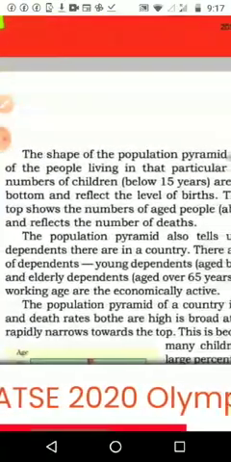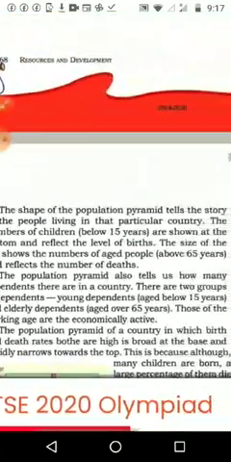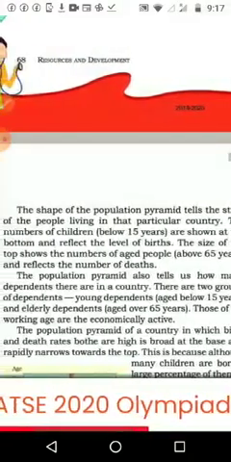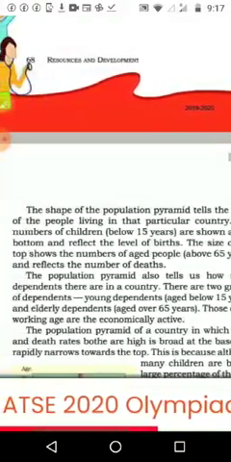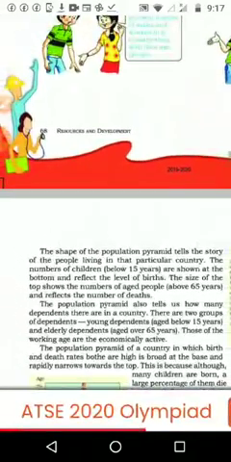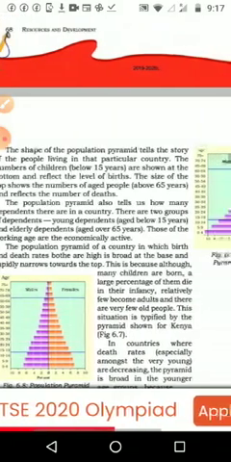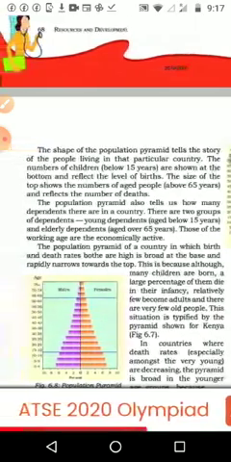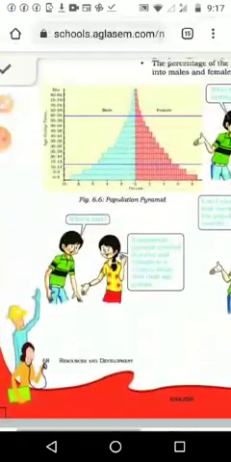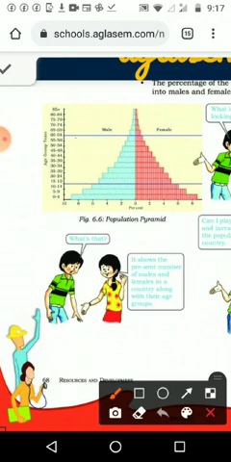Okay, the shape of the population pyramid tells the story of the people living in that particular country. In the population pyramid we usually take country by country or state by state. The number of children below 15 years is shown at the bottom and reflects the level of birth. The first group, 0 to 15 years, shows the birth rate.